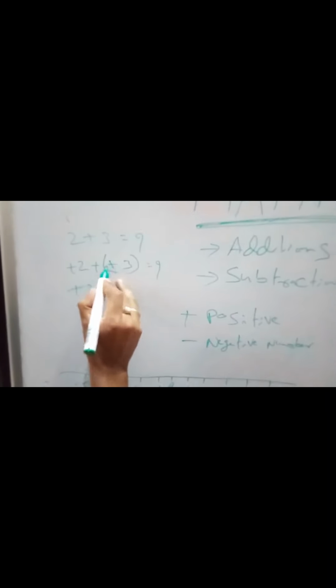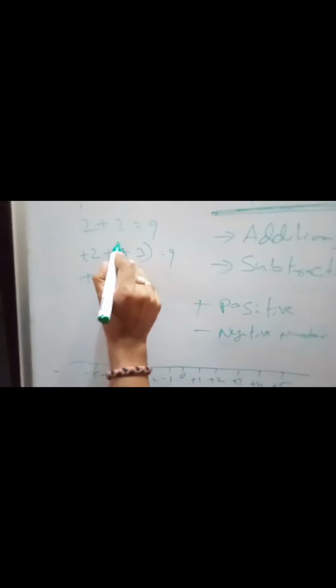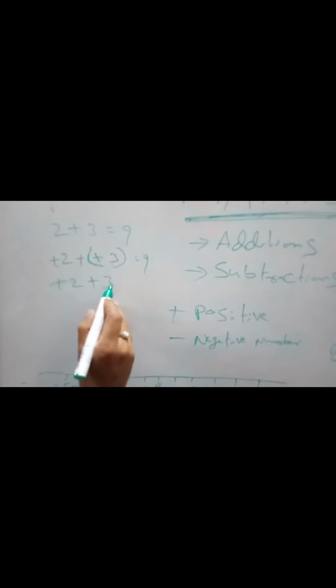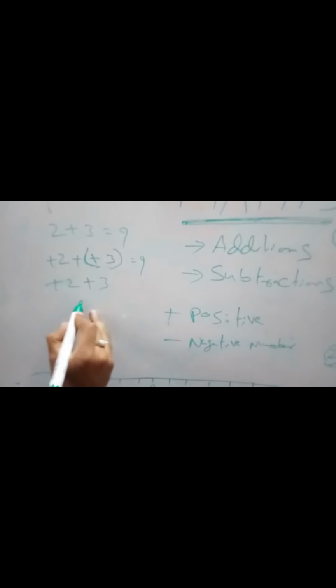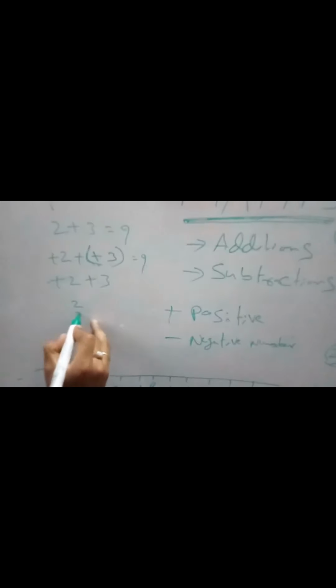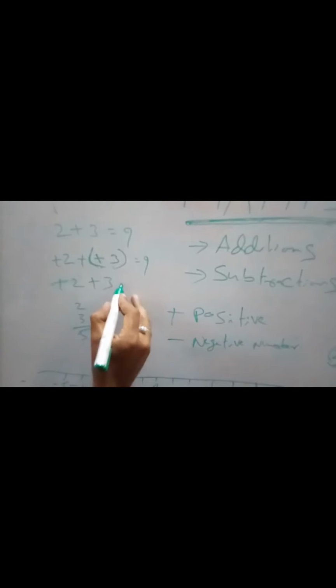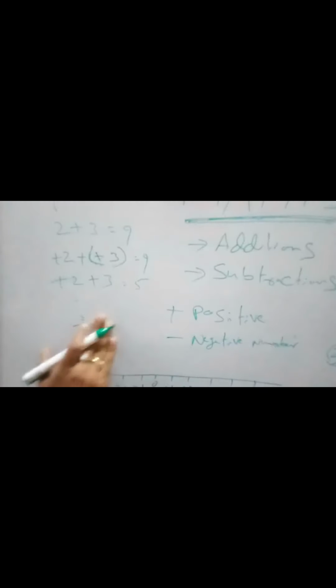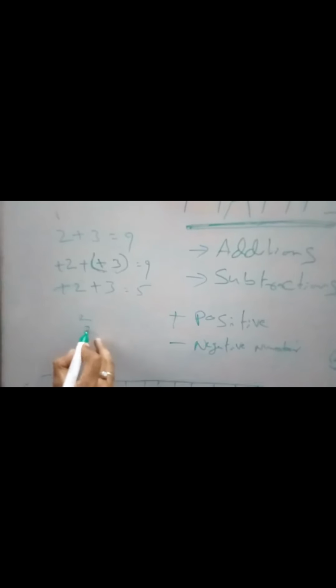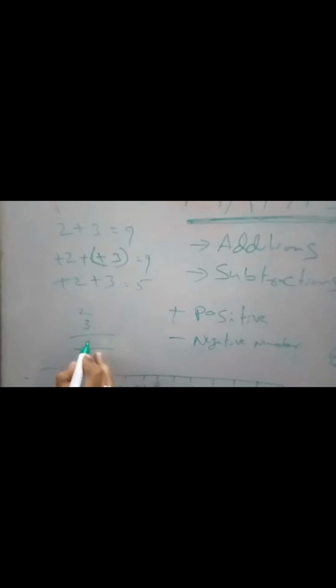So what is plus into plus? Plus and 3. So what is +2 plus 3? Both are positive numbers, right? So +2 and +3, 2 plus 3, how much? 5. So we will call it 5. Or we can write it as 2 plus 3. So 2 plus 3 means 5 if it is a positive number, right?